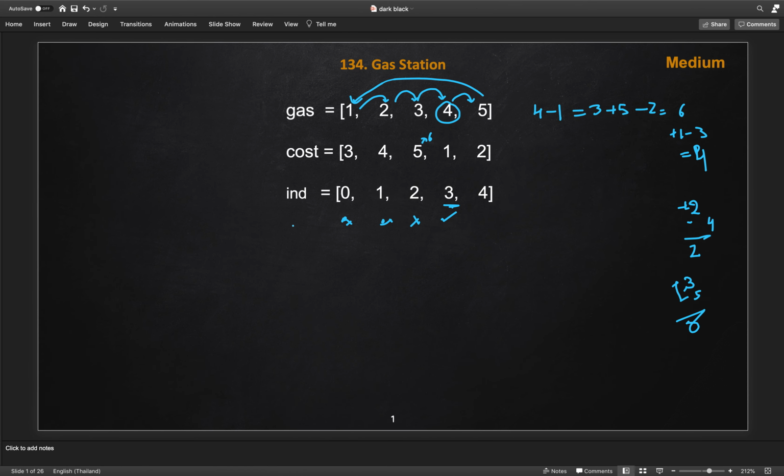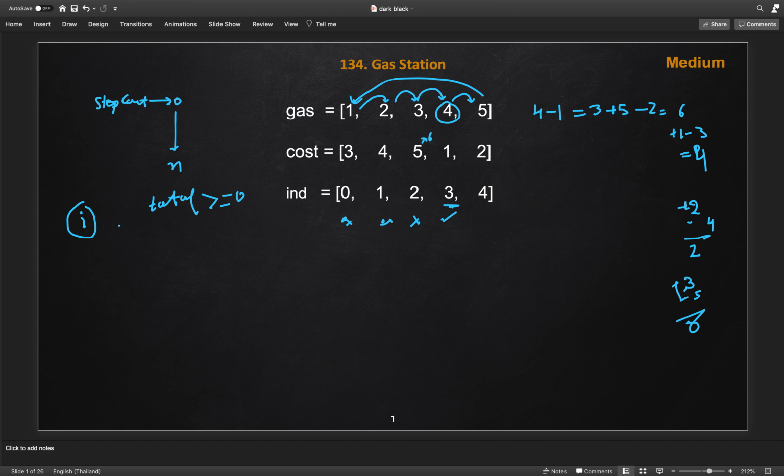Let's pause the video and try to implement it yourself: start from all these stops and try it out, and how you will come around once you reach the index n. You just use a step or stop count. Always try to start from 0 and see if at the end we are able to reach n, and also calculate the total gas left over in the tank, which should always be greater than or equal to 0. If this is the case, then whatever i you started from is the answer.